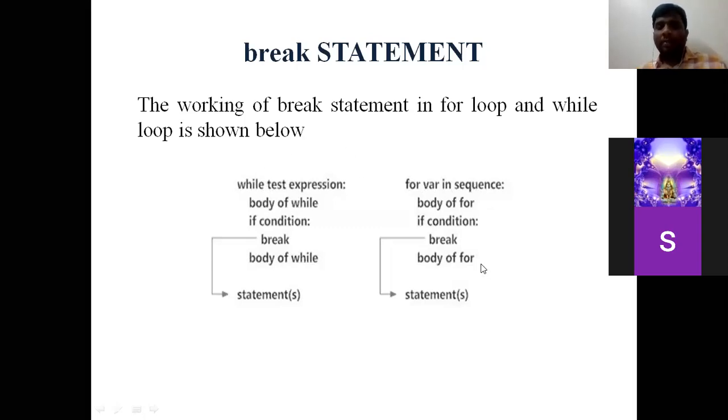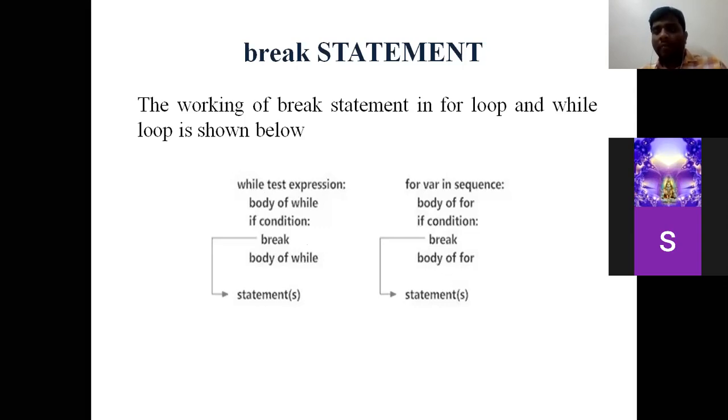The only difference between these two procedures is that when we are going to use a for loop, we use the keyword for. When we are going to use a while loop, we use the keyword called while. So the main intention is that we can use the break statement with the for loop and while loop also. That is the first point. The number of ways of coming out of the body: first, if the condition is false, then it comes out of the loop.